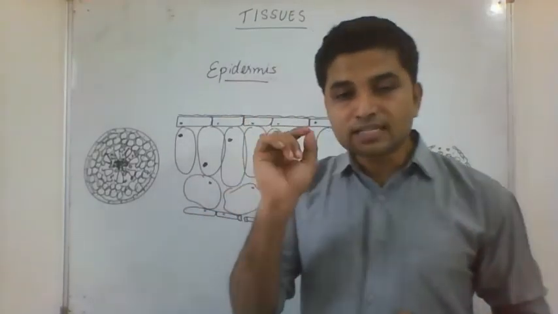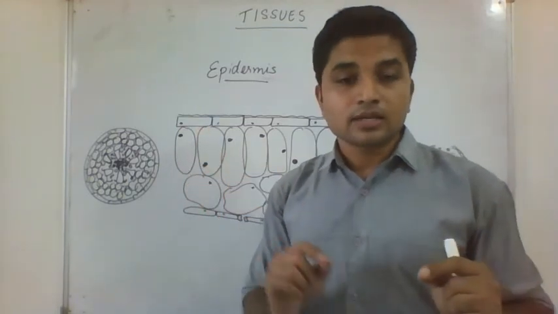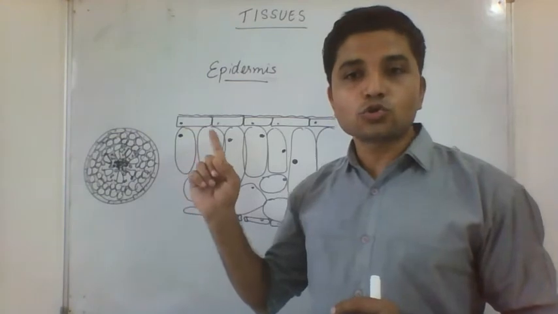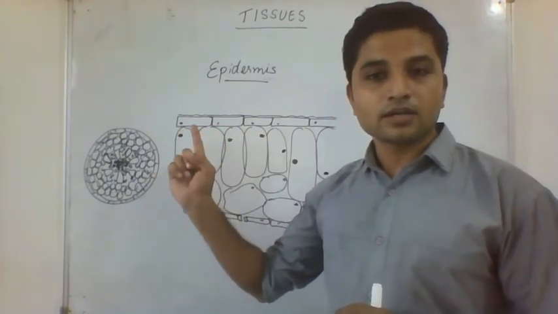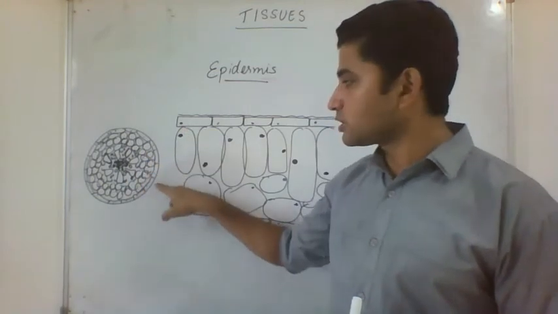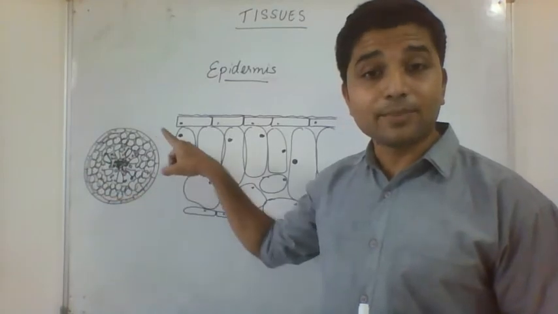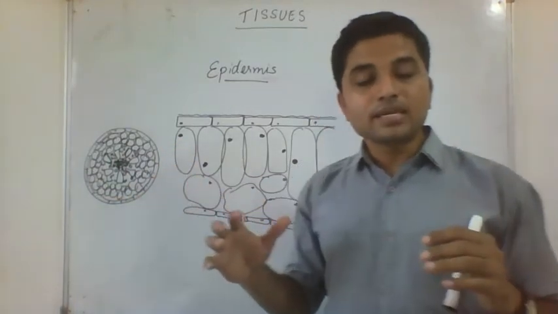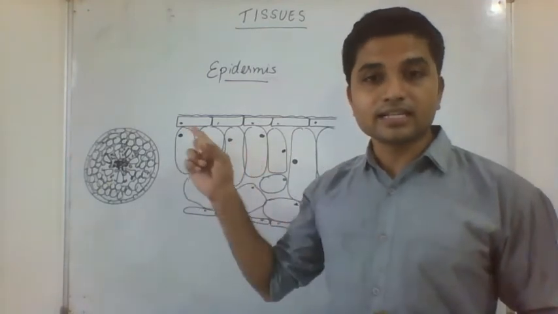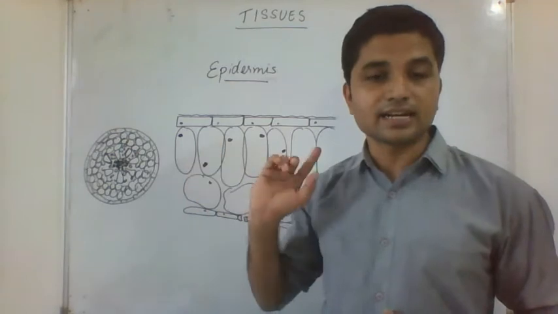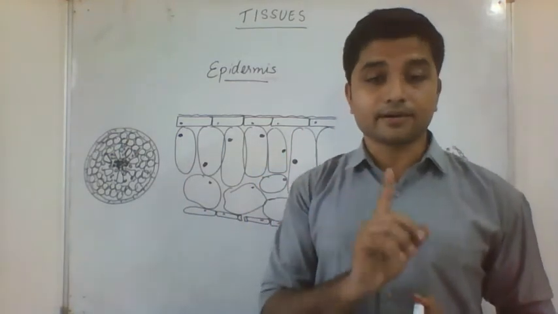Okay, now if we see epidermis, they have some specific characters. The epidermis is usually a single layer of cells. You can see this single layer of cells. Here there is one single layer. You see the outermost region, they are flat and a single layer of cells, that is the epidermis. So epidermis means the outer layer, and usually it is a single celled layer. Here you can see very clearly a single celled layer. The first important characteristic of epidermis is that it is a single celled layer.